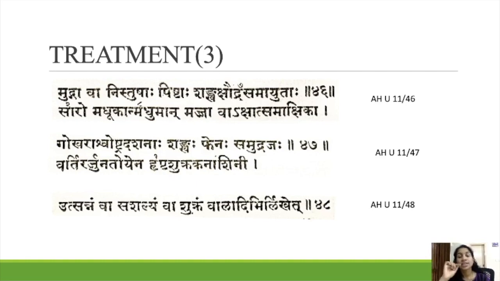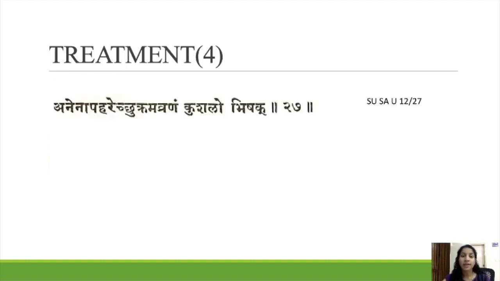So for that Acharya is mentioning to rub it with valadi. This is also mentioned in Ashtanga.